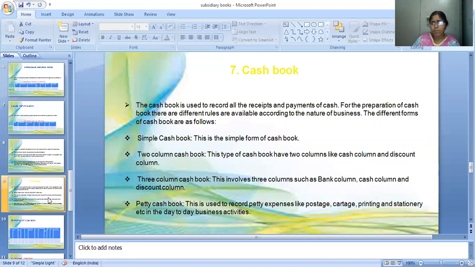We have to prepare different types, I mean different forms. In different forms we are going to prepare cash book. So cash book may be a simple cash book, or double column cash book, or three column cash book. Simple cash book means it is a simple form of cash book. The pro forma will be very simple. Two column cash book: in this two column cash book, we have to mention date, particulars, and ledger folio number, and we will write a discount column and a cash column.